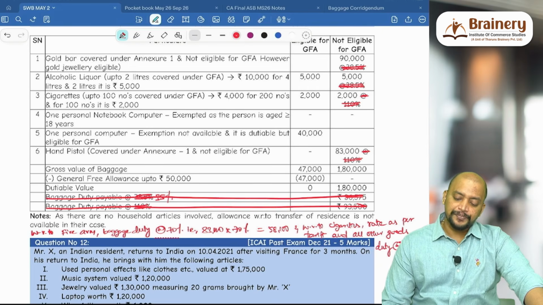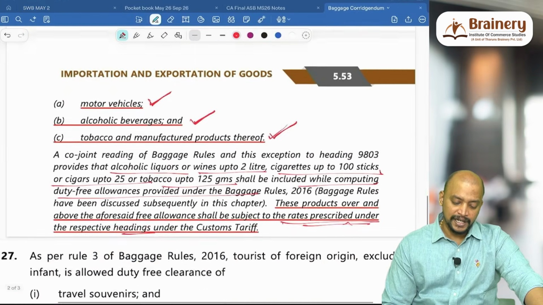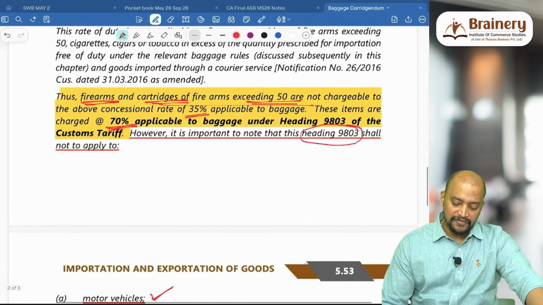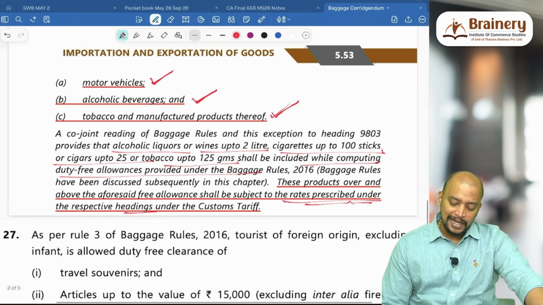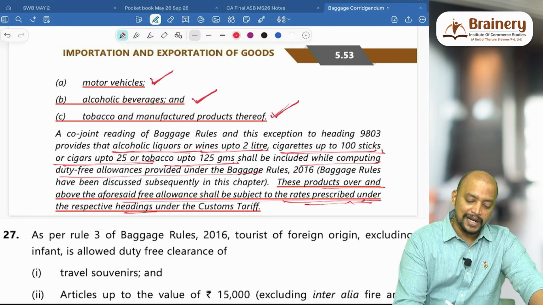So therefore, even for alcohol, if you see this wording, for motor vehicle, alcoholic beverages, tobacco and manufactured tobacco, this 70% is not applicable. For cigarettes alone they said, cigarettes beyond this, these products over and above alcoholic liquor of up to 2 liters, so beyond 2 liters, cigarettes, cigars, these products over and above will be subject to the rate as per the respective headings.